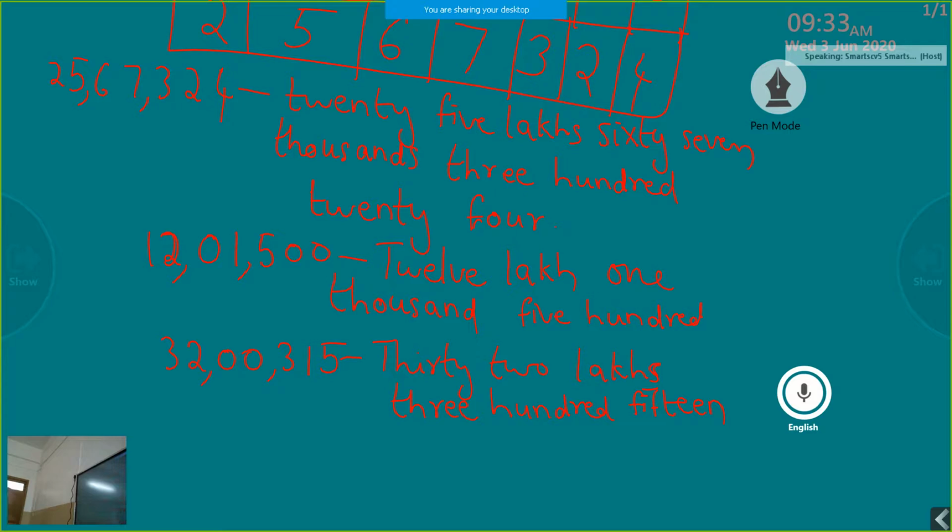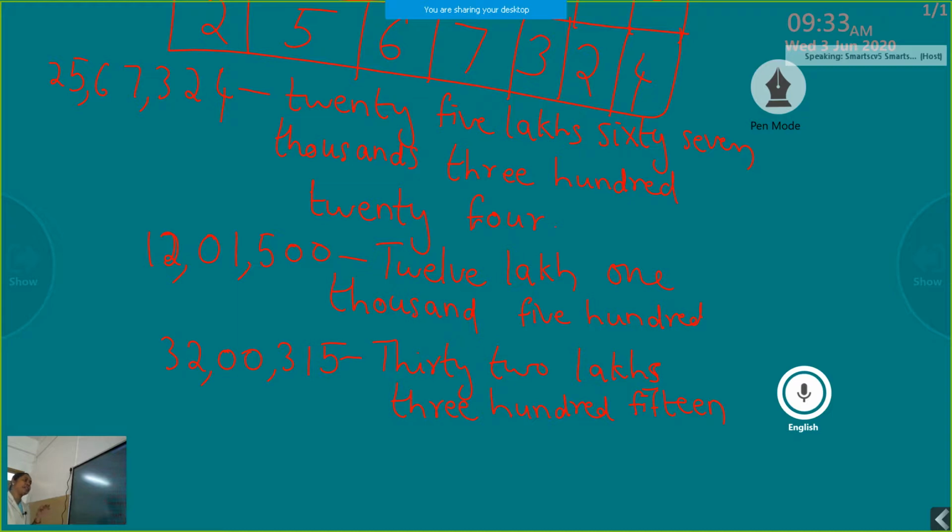So when you write the numerals, if a period is missing, lakhs period is there but thousands period is not there, what do you have to do? We have to put 0, 0, because in the thousands period we have 2 digits, so we have to put 0, 0 in that thousands period.